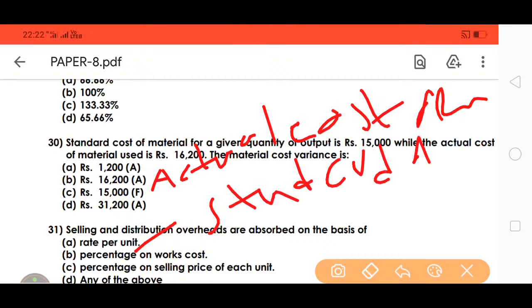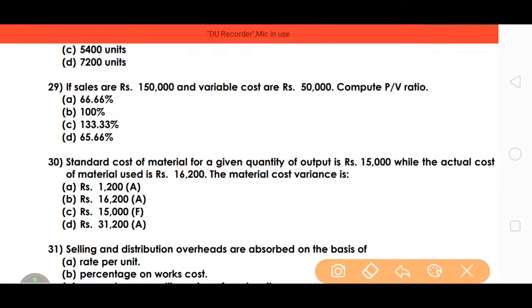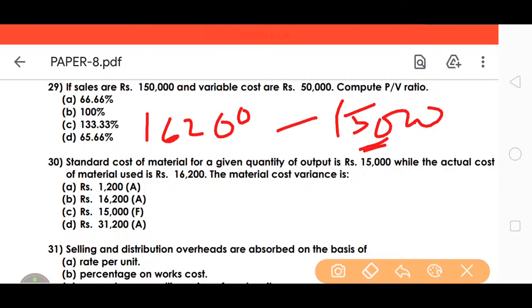Applying the actual cost here, 16,200 minus 15,000, we get 1,200.